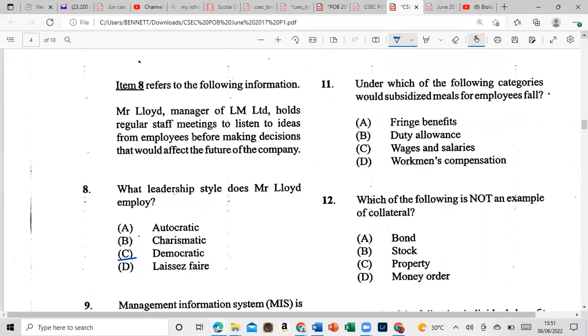Under which of the following categories would subsidized needs of employees fall? Is it fringe benefit, duty allowance, wages and salaries, or workmen's compensation? And that would be fringe benefit. All right, 12. Which of the following is not an example of collateral? Is it bond, stock, property? And it is indeed money order. So money order is not a collateral.